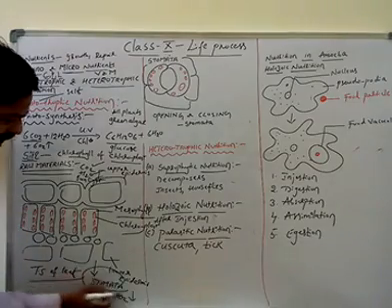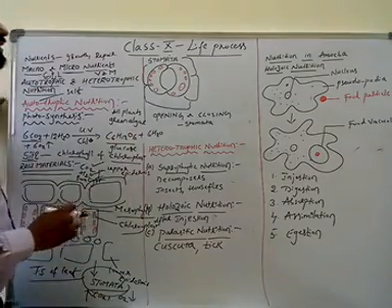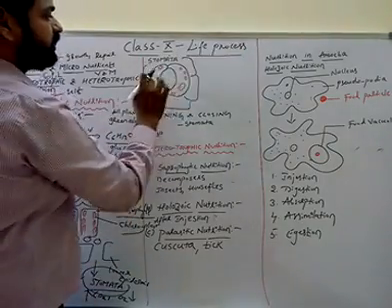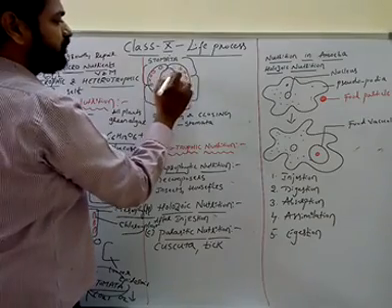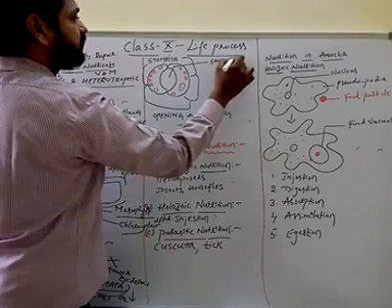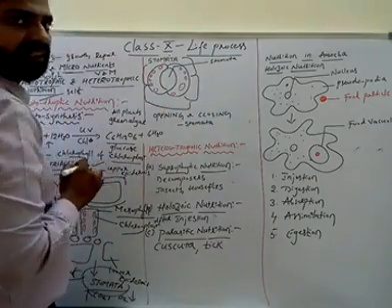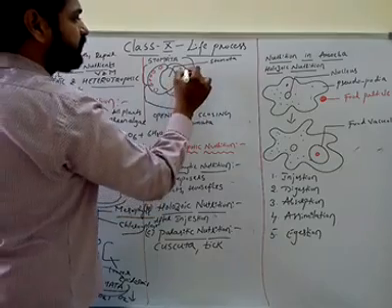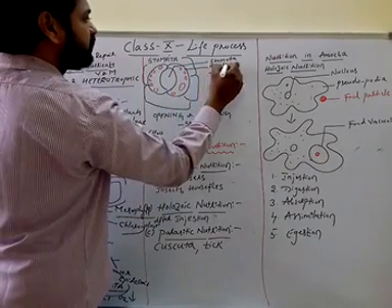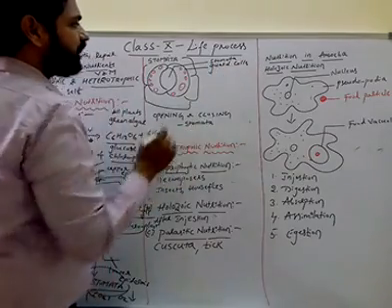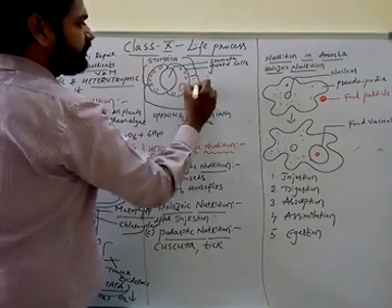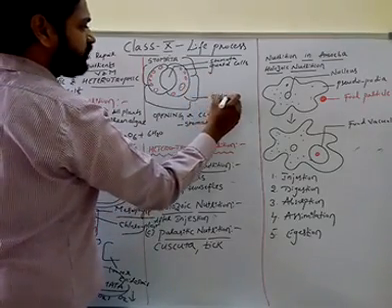Now, coming to the structure of stomata. The stomata is present on the lower epidermis. This stomata is surrounded by bean-shaped or kidney-shaped cells, which are called guard cells. The stomata, in turn, is surrounded by additional cells called subsidiary cells.